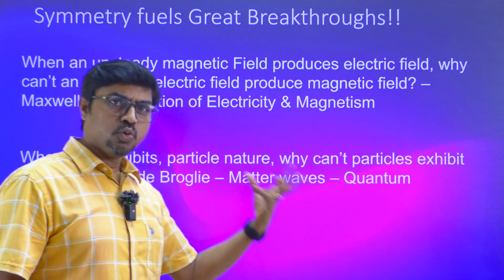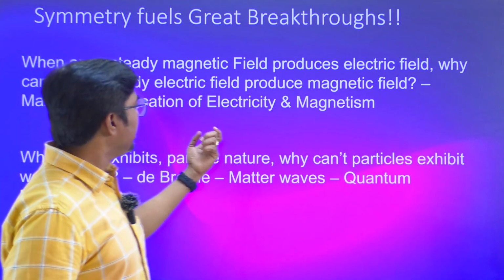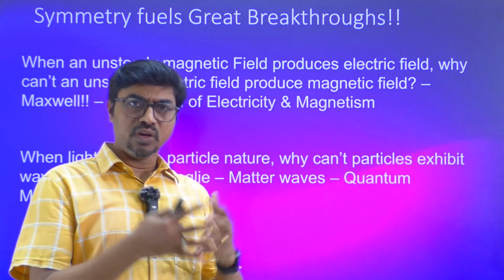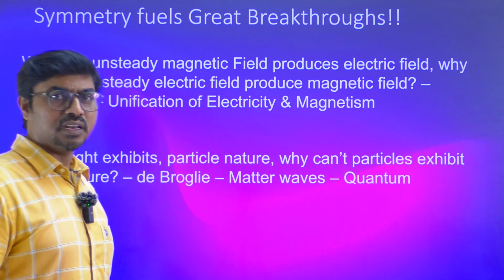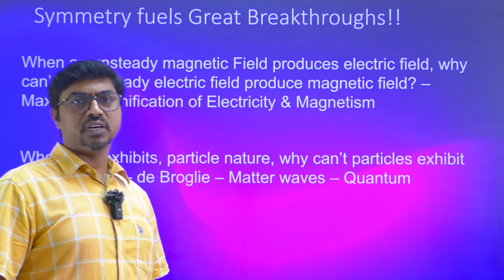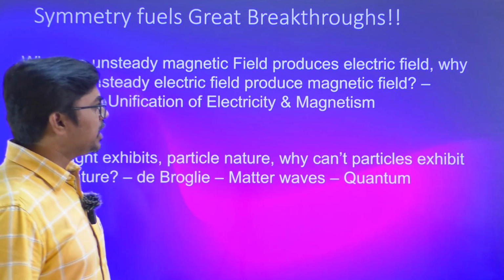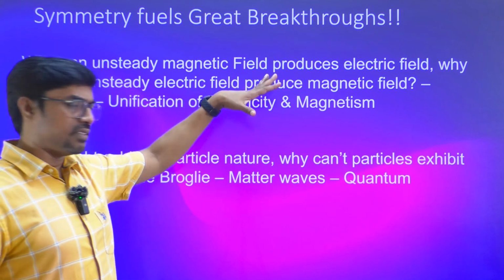So using that idea, he went on to study about this electricity and magnetism. He proposed a new theory, displacement current, and also he combined electricity and magnetism together as one entity. And in the process, he proved that light is an electromagnetic wave by calculating c equal to 1 by root mu naught epsilon naught equal to the experimentally established value. So that is a very important breakthrough for us in electromagnetism.